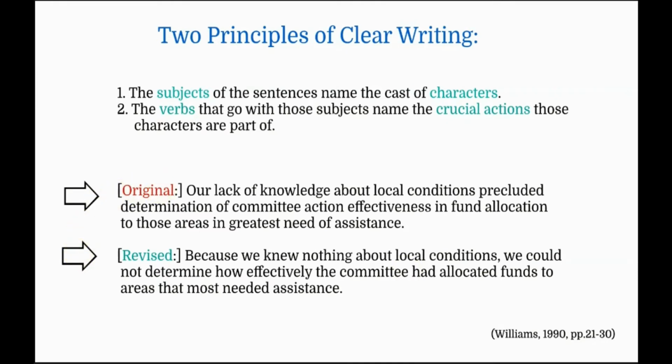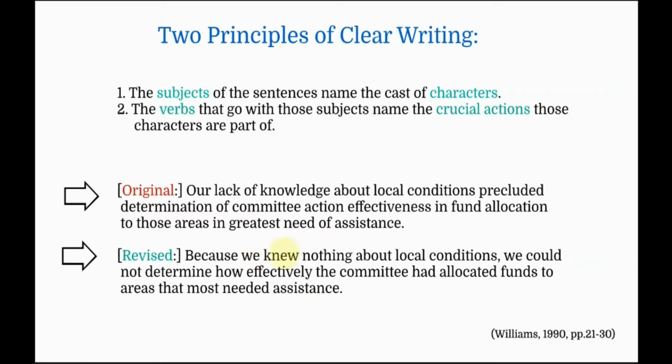Alright, the second point. The verbs that go with those subjects name the crucial actions those characters are a part of. I'm going to start with the revised version this time. Look at the first part. It says, because we knew nothing about local conditions. So what is the verb? Knew. What is the subject? We. So the verb follows the subject very clearly, very directly. And the verb names the action.